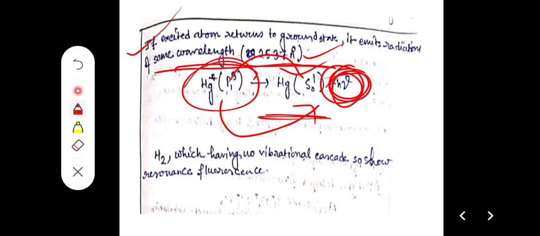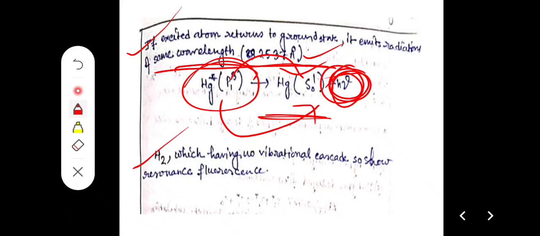Similarly H2, having no vibrational cascade, also shows resonance fluorescence, because when vibrational cascade is there, some energy is lost. In that case the absorption frequency is not equal to the emission frequency, so we cannot term it as resonance fluorescence.